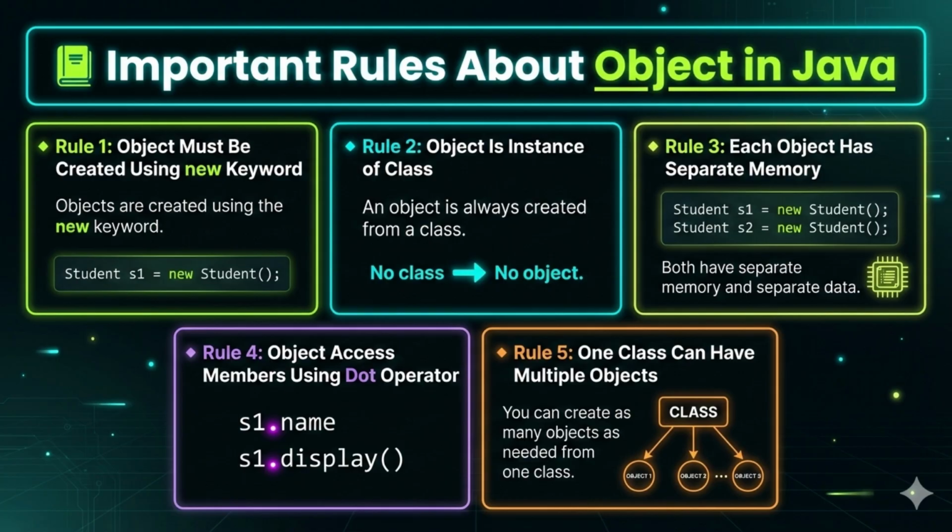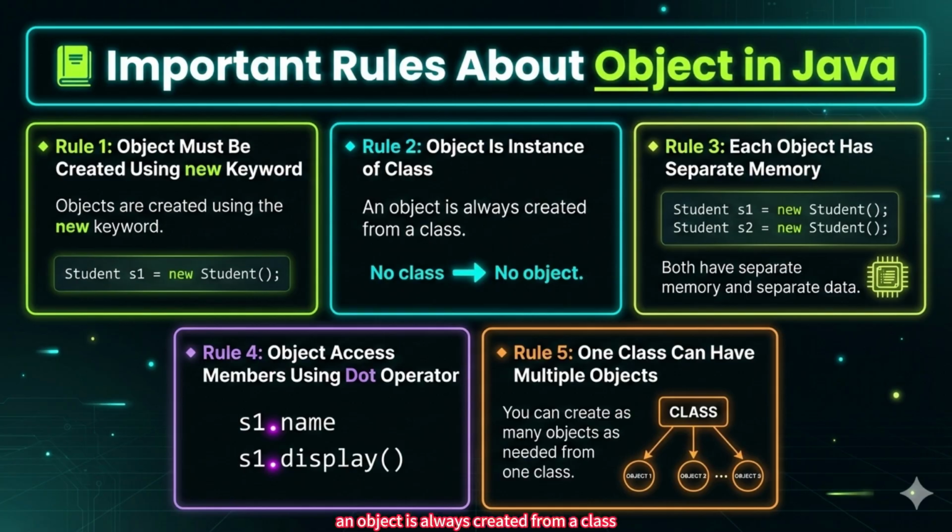In this line, Student is the class name. s1 is the object name. new is the keyword that allocates memory. Student() calls the constructor. When the new keyword is executed, memory is allocated in the heap and the object is created. Rule 2. Object is an instance of a class.